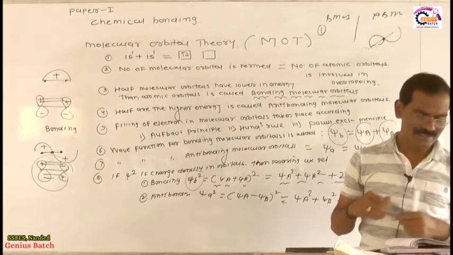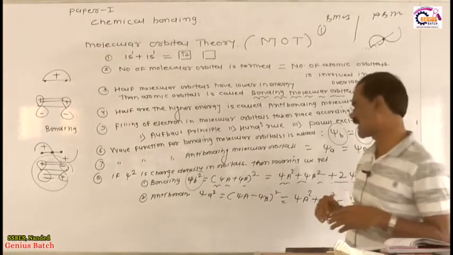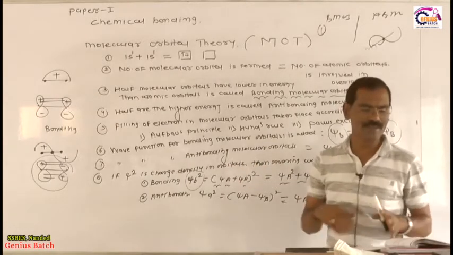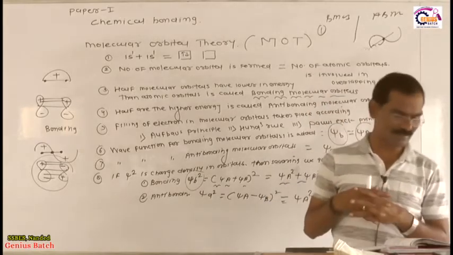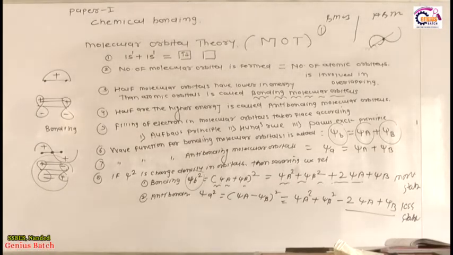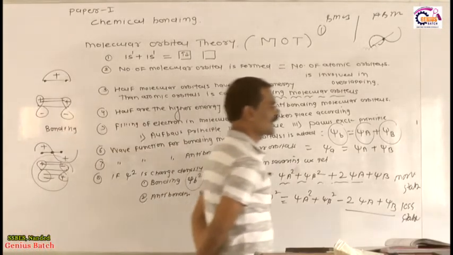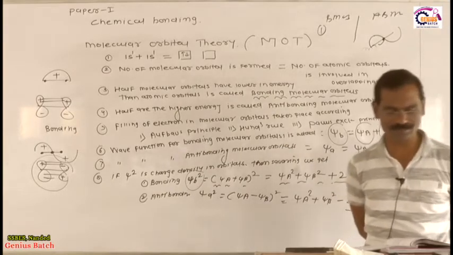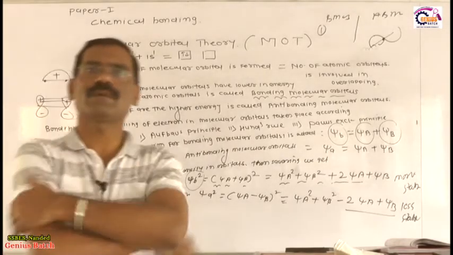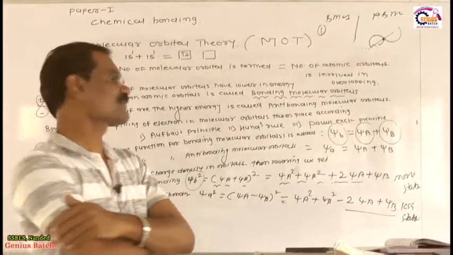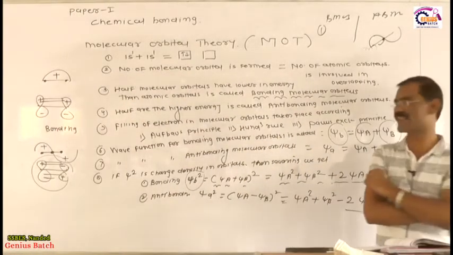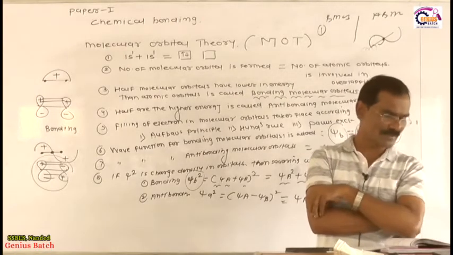Keep in your mind, next, charge density increases between two nuclei, resulting in attraction between them. Charge density and area also increase, therefore attraction is bonding, and where charge density decreases, there is no attraction, that is repulsion. Therefore, the energy of bonding MOs is always less than the energy of anti-bonding MOs, so the bond formation by bonding MOs is always more stable compared to bond formation by anti-bonding MOs. These are the very interesting points related to the postulates of molecular orbital theory.